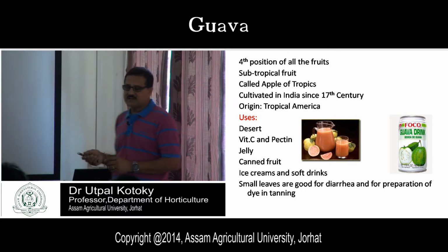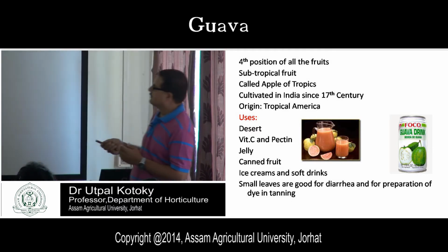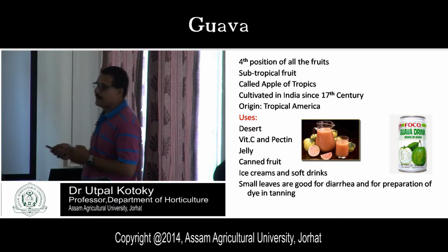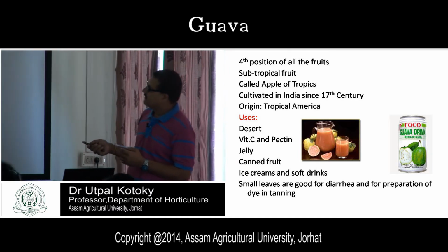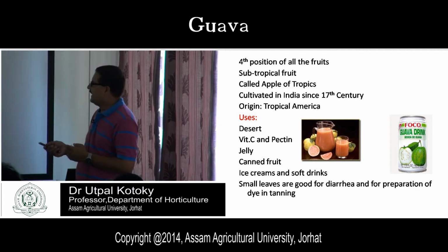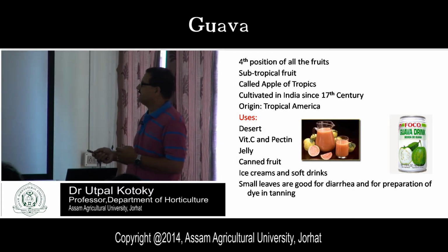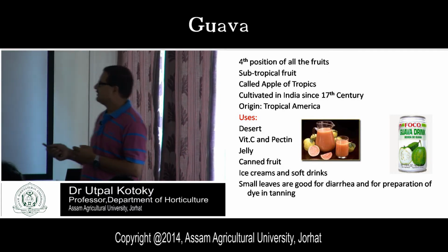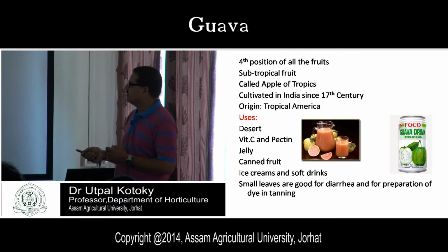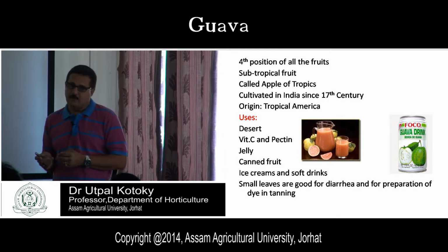Climatically, this is a subtropical fruit, and it is also known as the apple of tropics. The another name of guava is apple of tropics. And this crop has been cultivated in India since the 17th century. So this is a very old crop, and its origin is tropical America. Tropical America is the original home of this crop.